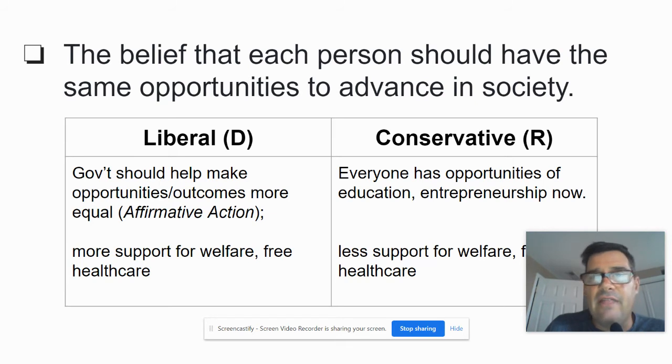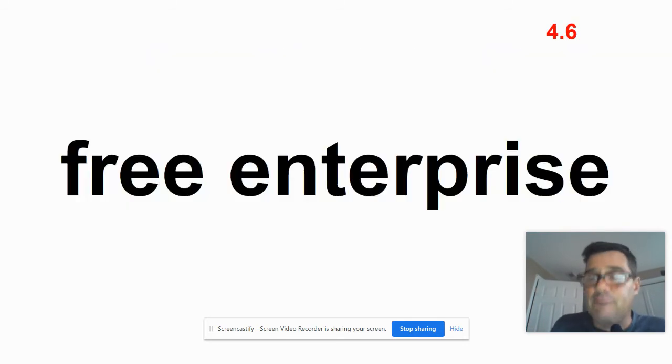All right, so that's the idea. Opportunity is something where you have a chance to succeed and become what you want in society. The liberals definitely think that there's much more of a government role in that, and conservatives believe you need to teach people good decision making skills so they can take advantage of the opportunity that they have right now. All right, free enterprise, 4.6.